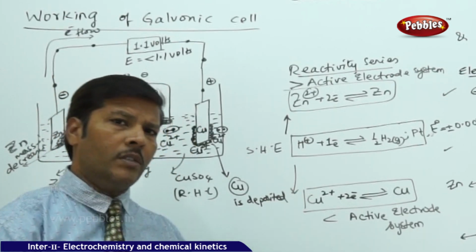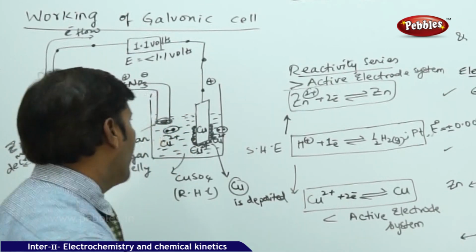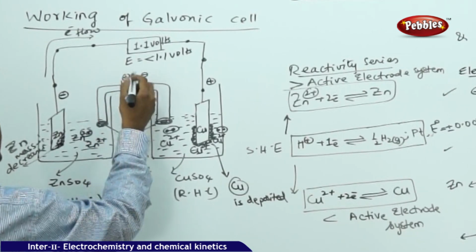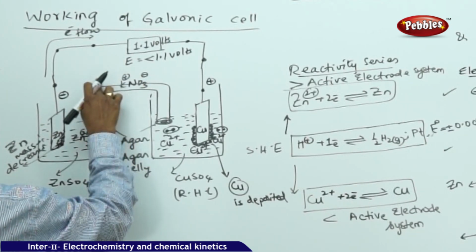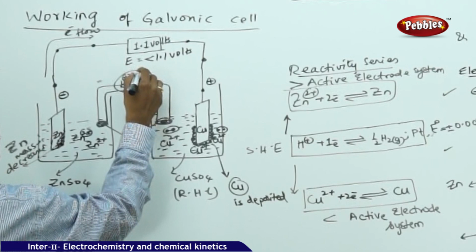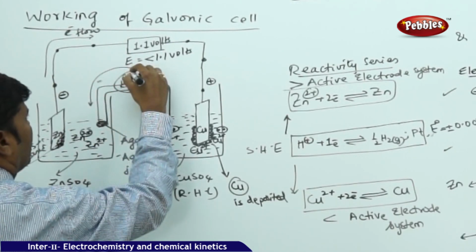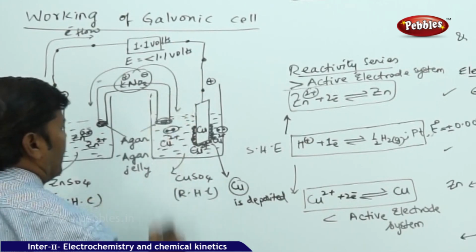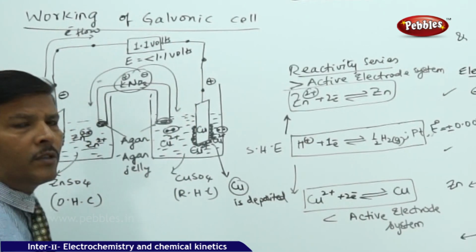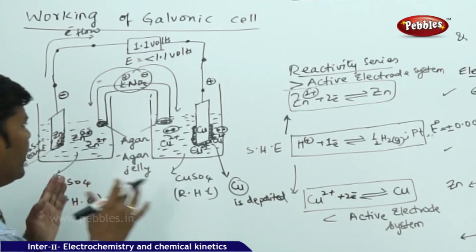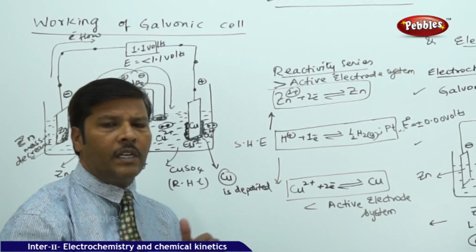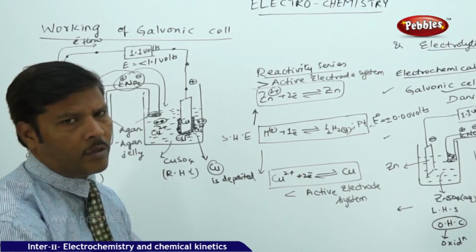So to prevent the process from stopping altogether, you find that the oppositely charged ions, from the KNO3, the nitrate ions, will migrate towards the oxidation half cell, and potassium ions will migrate towards the copper sulfate solution, that is the cupric ions. They maintain the electrical neutrality, and we see that there is a continuous electrochemical process taking place.